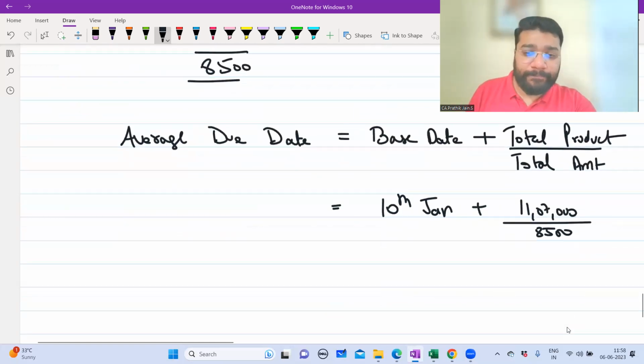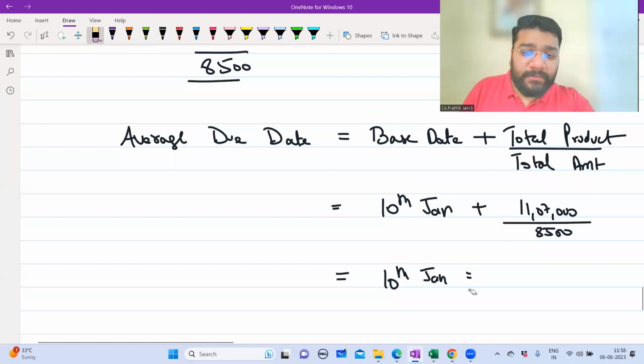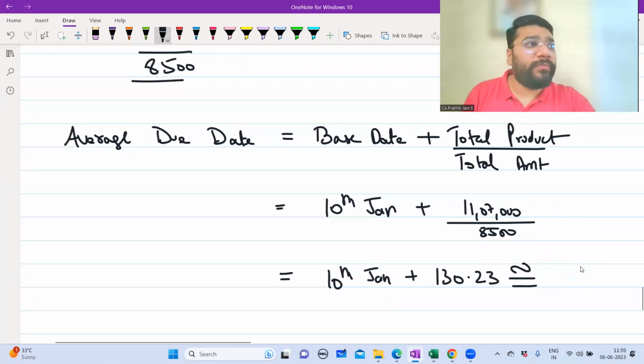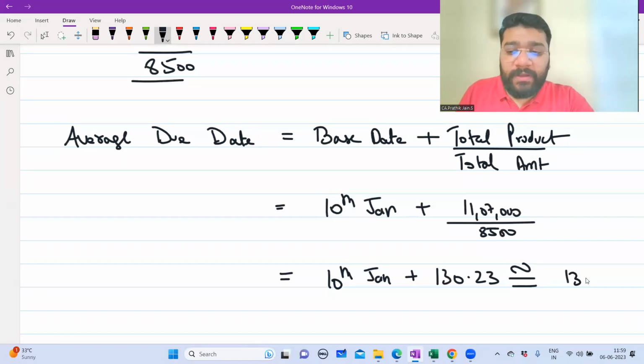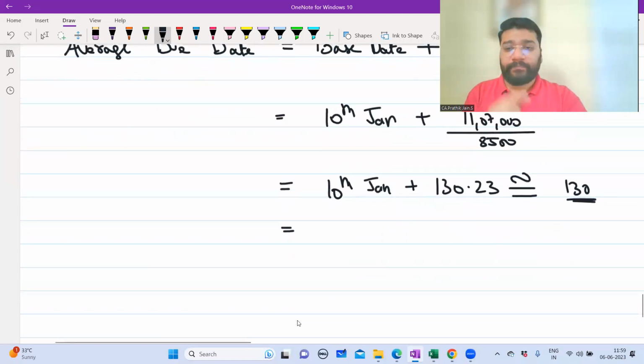So what are you getting? 10th of Jan plus 130.23. So we have to round this off. 130.23 rounds off to how much? 130 only. So 10th Jan plus 130 days.